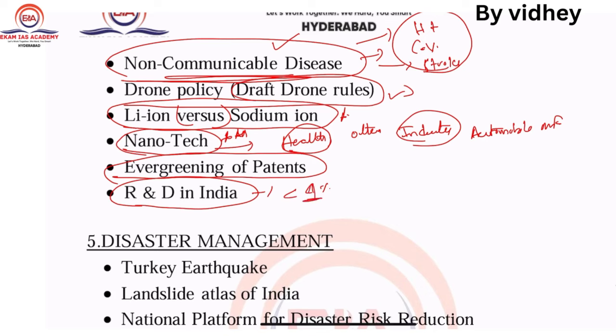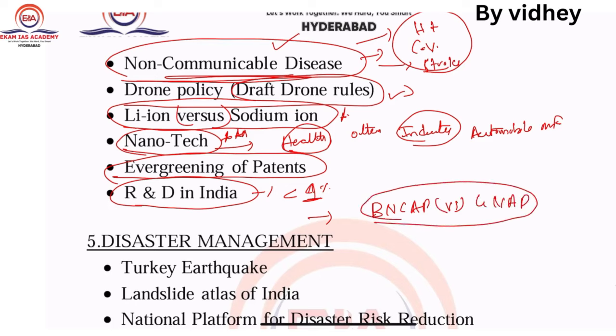So next, there is a recent one that is called Bharat NCAP versus Global NCAP. There may be a chance of asking this one, or vehicle scrappage policy also. Just go through these topics.